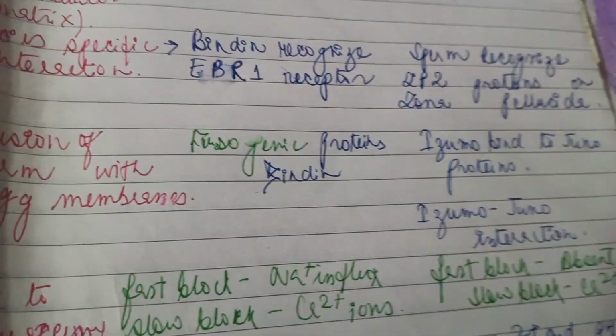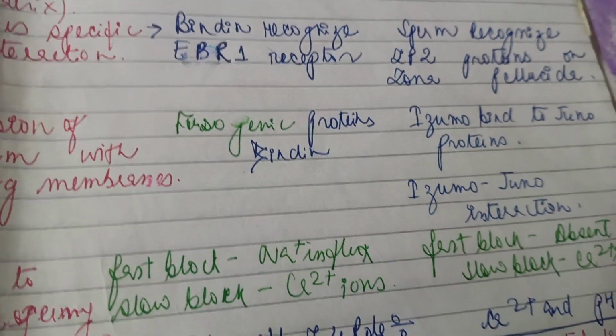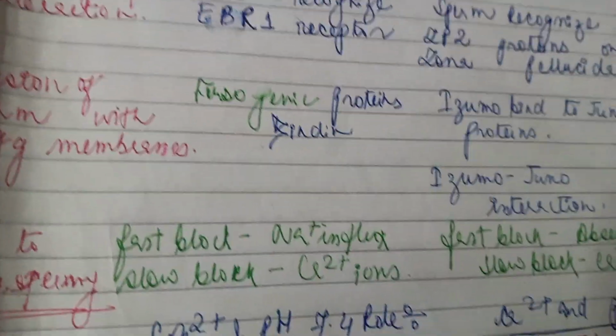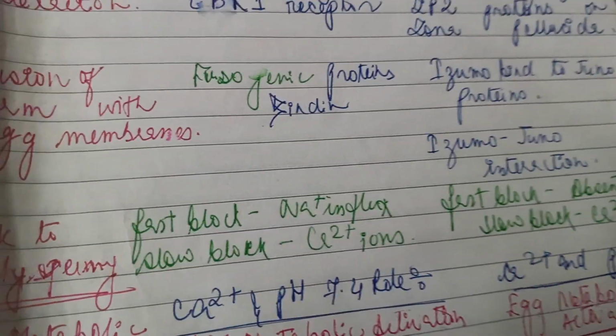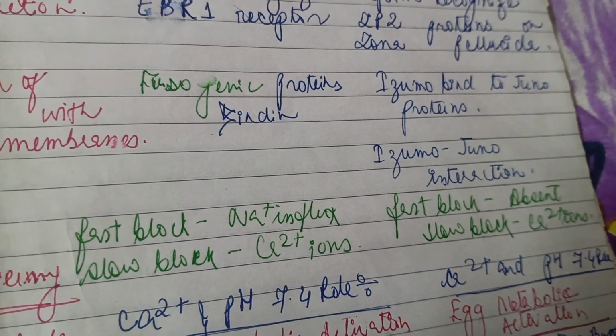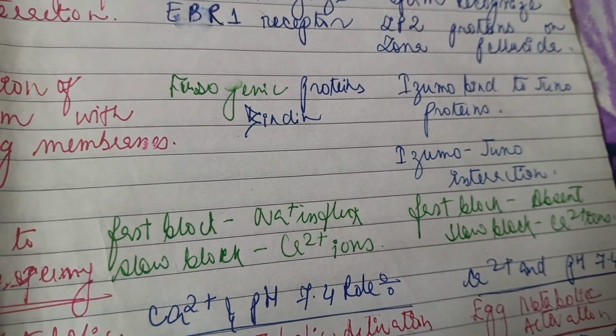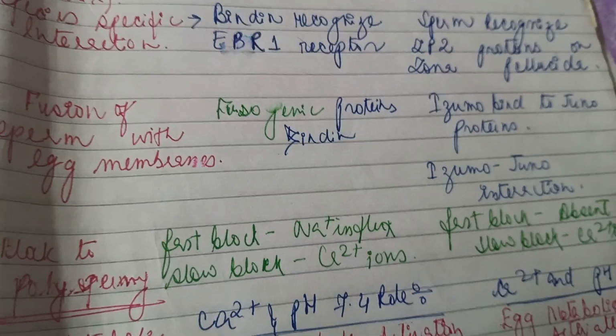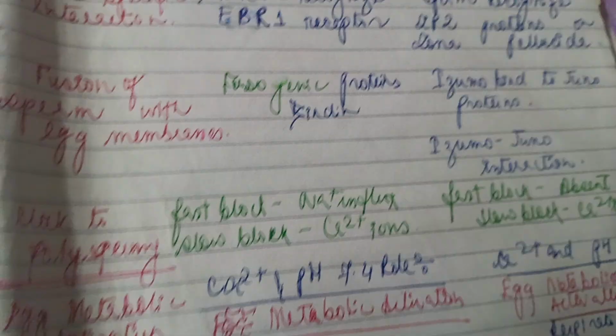It is a very important point from CSIR point of view. Several times this question has been asked, so please keep it in mind that Izumo-Juno interaction occurs during the fusion of sperm with egg membranes.